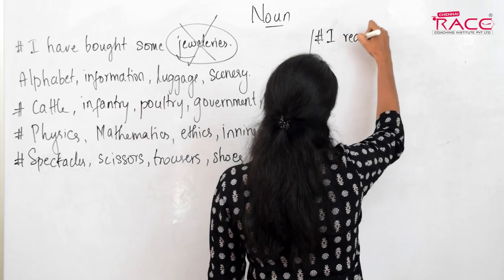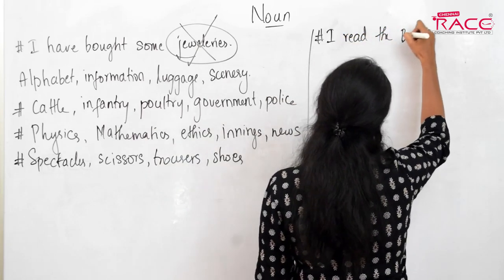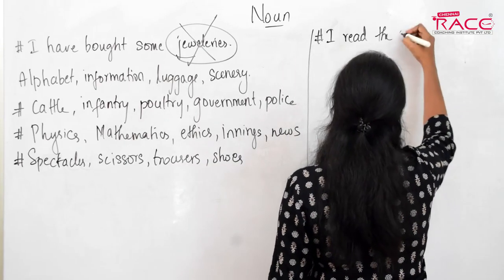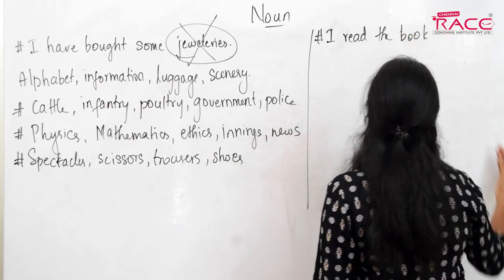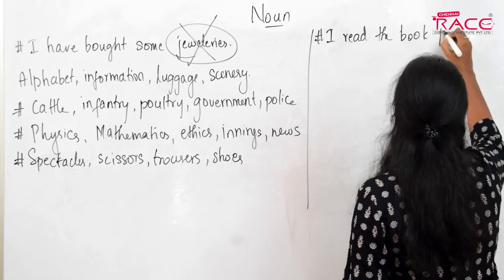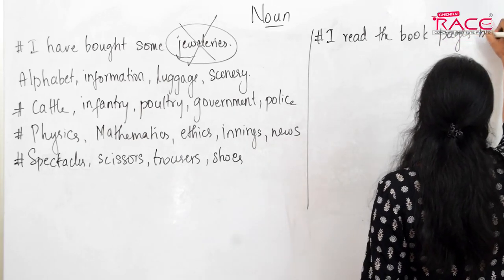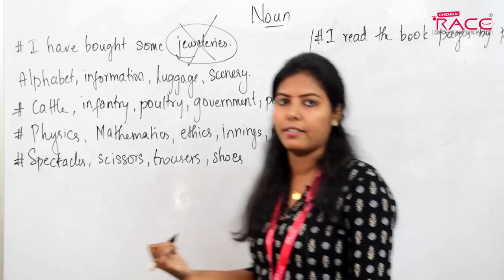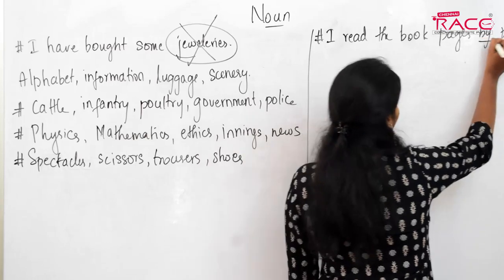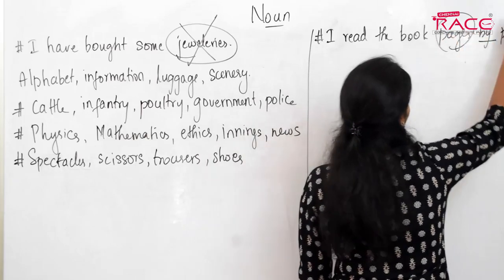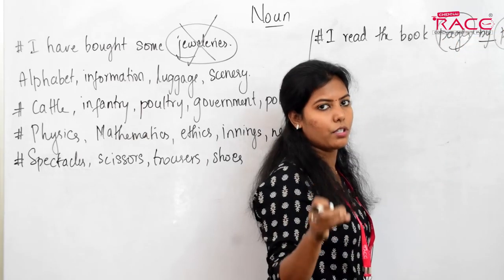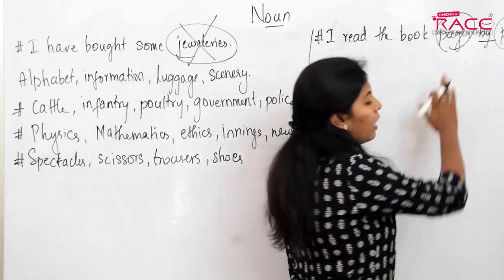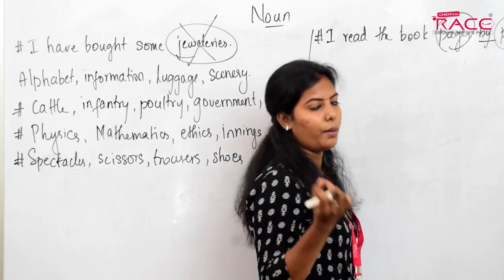I read the book. I read the book pages by pages. Is this right? Can we say that? No. See, by is a preposition and we are repeating the same noun before and after it. So, that noun should be in singular form and not in plural.